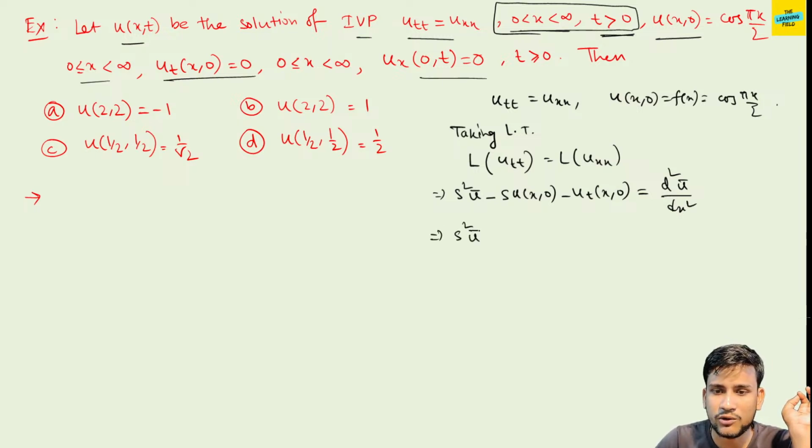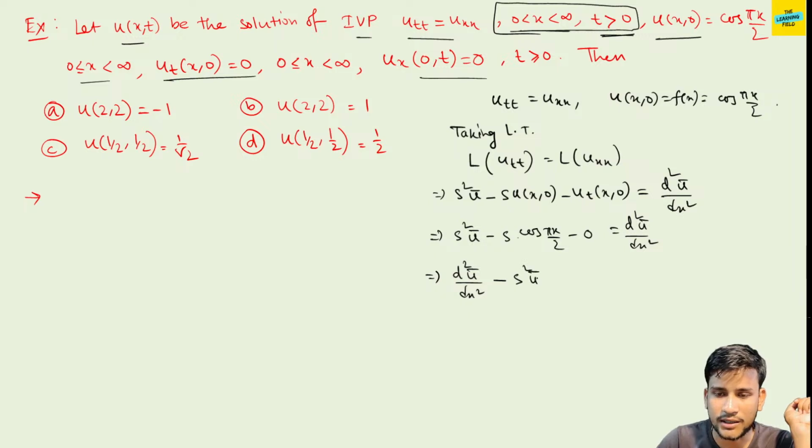So s²ū minus s·u(x,0), where u(x,0) is cos(πx/2), minus u_t(x,0), which is 0, is equal to d²ū/dx². Fine. So d²ū/dx² minus s²ū is equal to minus s cos(πx/2). So this is a very standard differential equation.